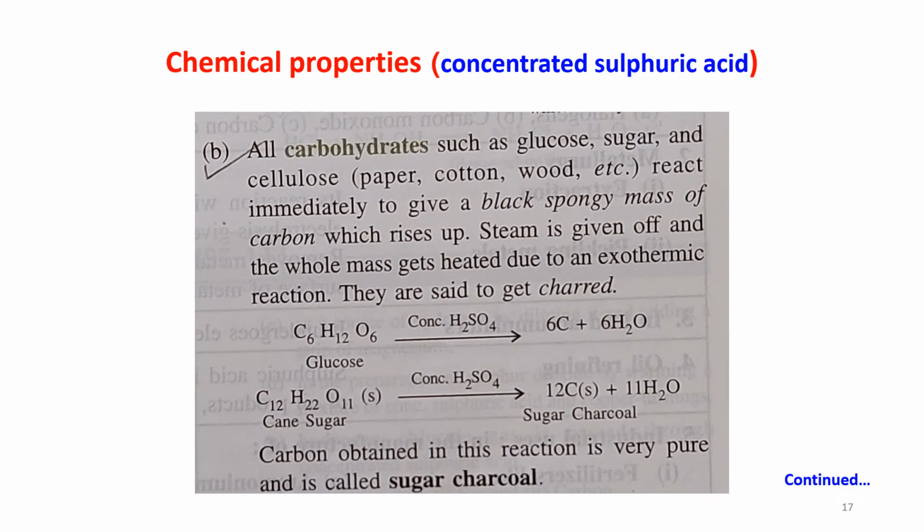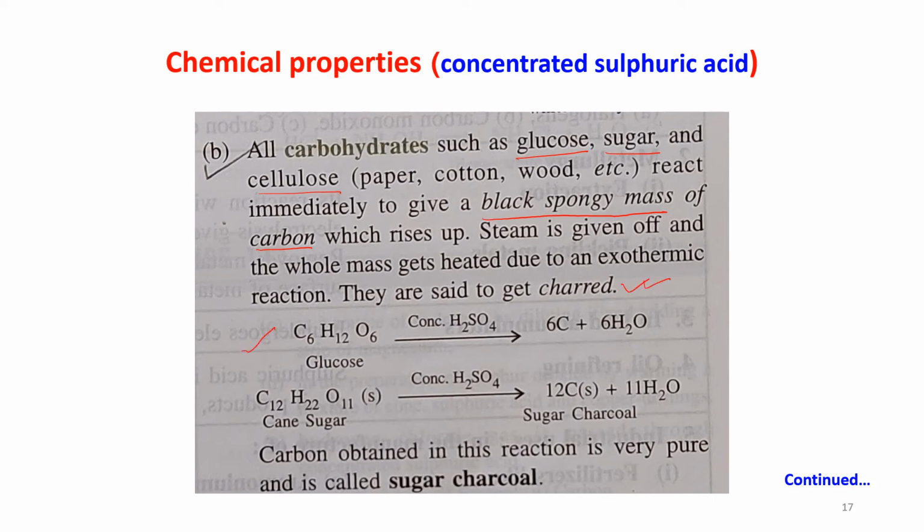All carbohydrates such as glucose, sugar, cellulose, all these things react immediately with concentrated sulfuric acid to give a black spongy mass of carbon which rises up. Steam is given off and the whole mass gets heated due to an exothermic reaction. They are said to get charred.